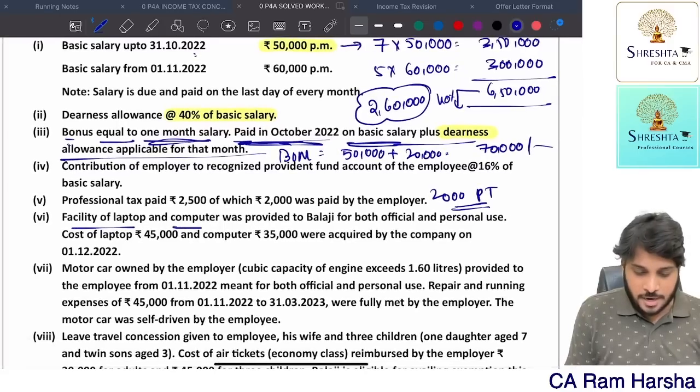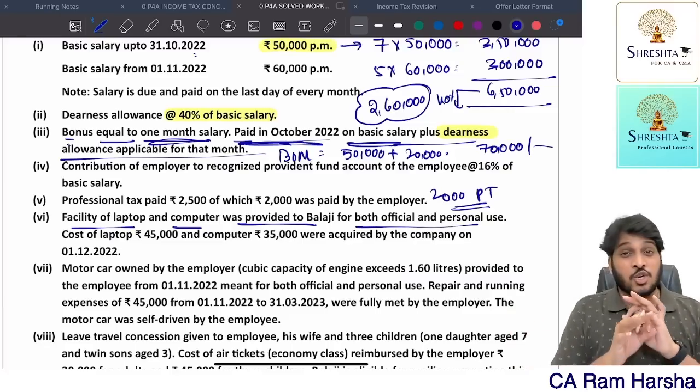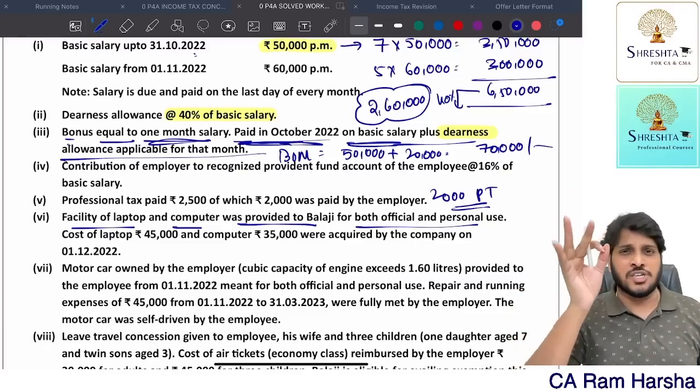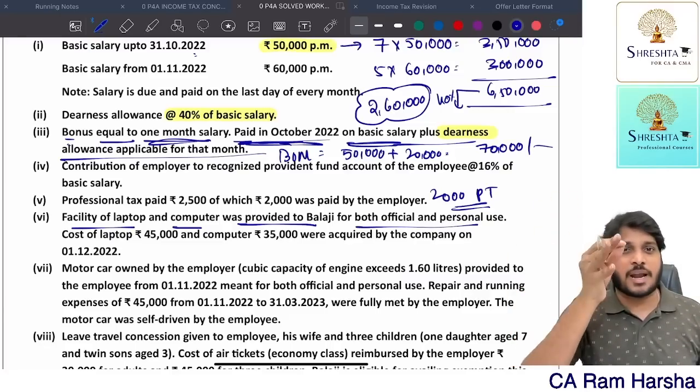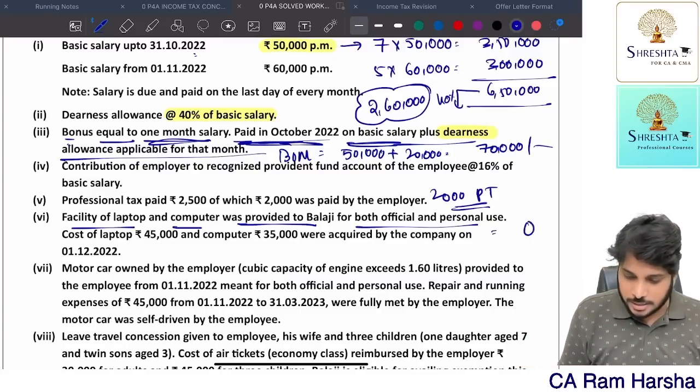Facility of laptop and computer was provided to Balaji for official and personal use. Facility of laptop and computer if it is given to employee, use of mobile asset, computers and laptop if it is provided for usage, 0. Any other asset, 10% per annum SLM. Sorry, 10% per annum is the perquisite value. So here 0.